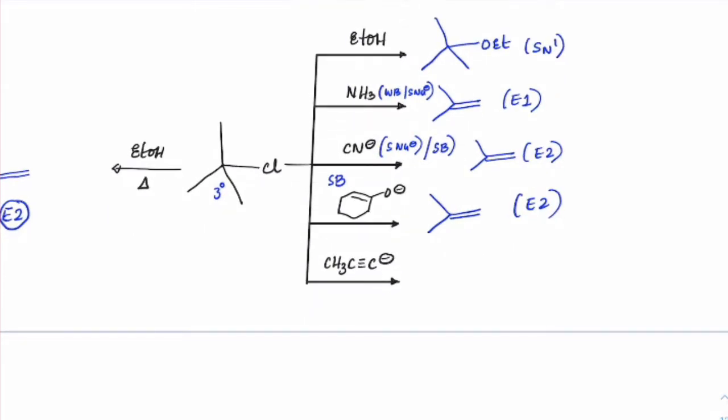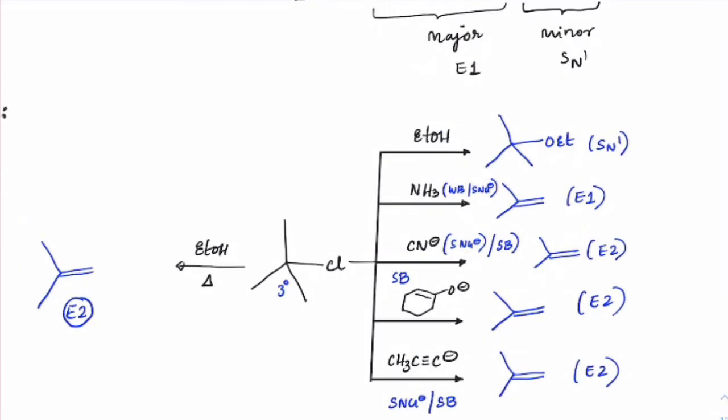Next, CH3C triple bond C-, that is a very good nucleophile, strong nucleophile as well as a strong base. That will also give alkene by E2 mechanism.